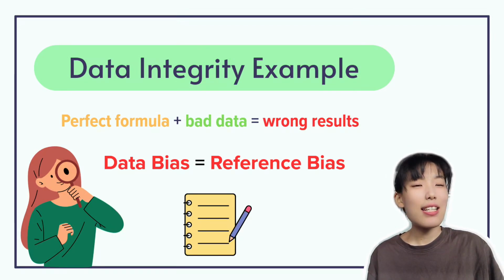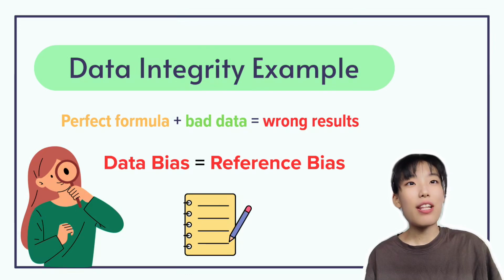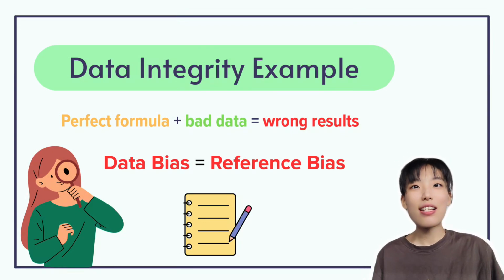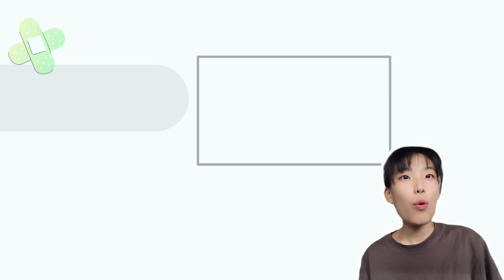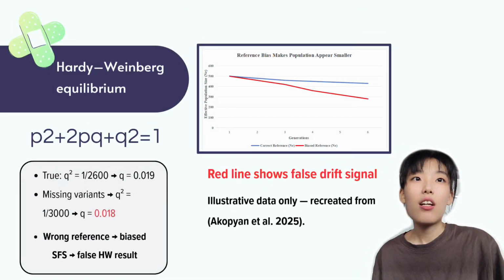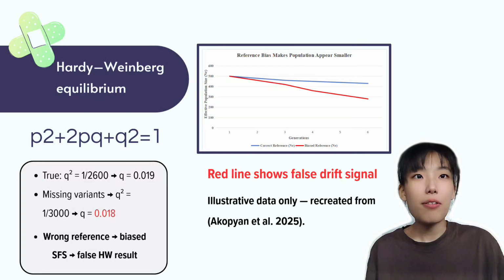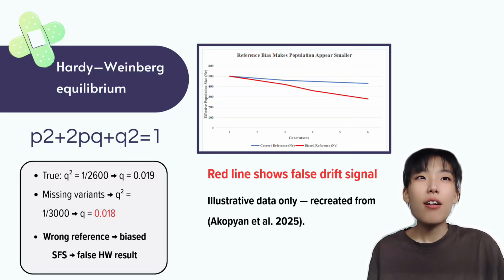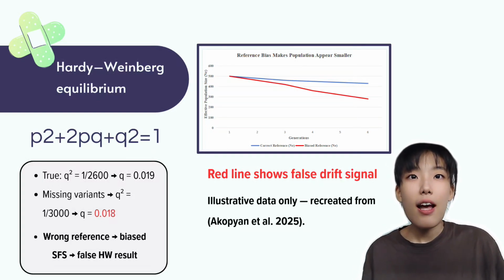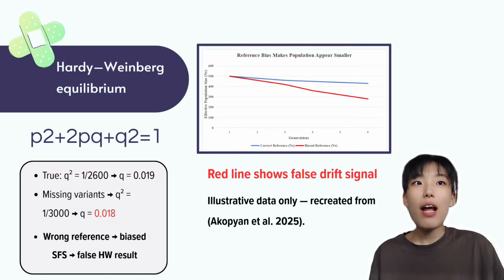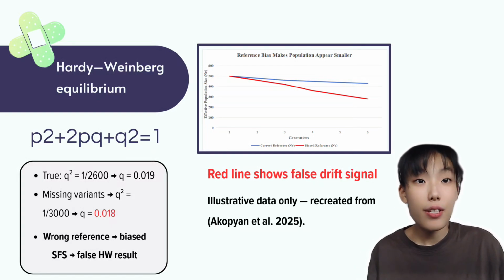But the impact doesn't stop there. The authors discovered that using a mismatched reference skews evolutionary inference, things like effective population size and selection signals. That's exactly what we explored in week 8. Hardy-Weinberg equilibrium gave us a null model. But the article warns that if the site frequency spectrum is biased by a bad reference, our Hardy-Weinberg tests start lying to us.